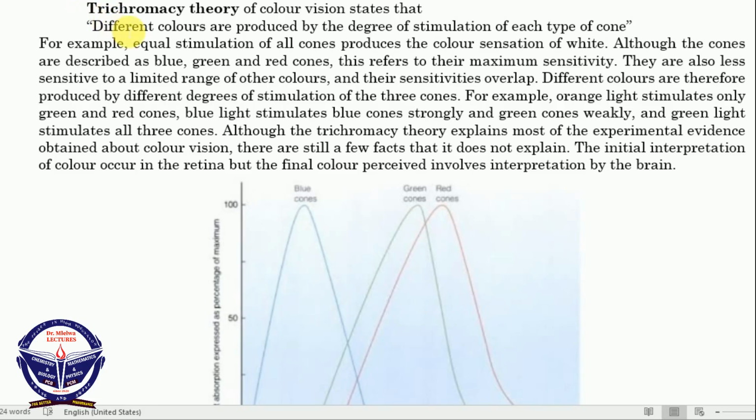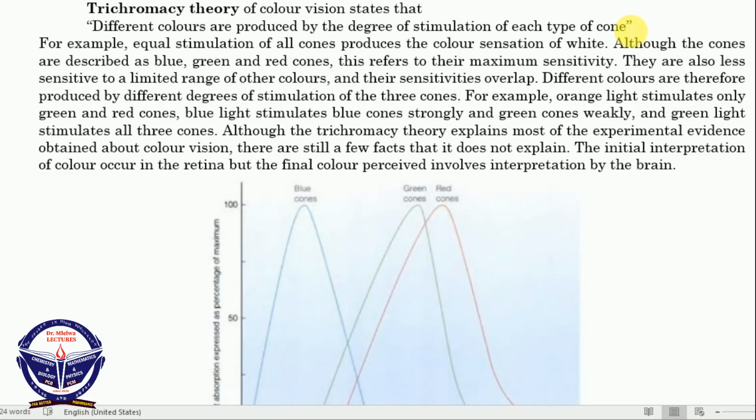It states that different colors are produced by the degree of stimulation of each type of cone. Or sometimes they say that we have 3 types of cone, and different colors are produced by the degree of stimulation of each type of cone. The word tri means 3. So in trichromacy theory, tri is because we have only 3 types of cone, and chromacy means color.